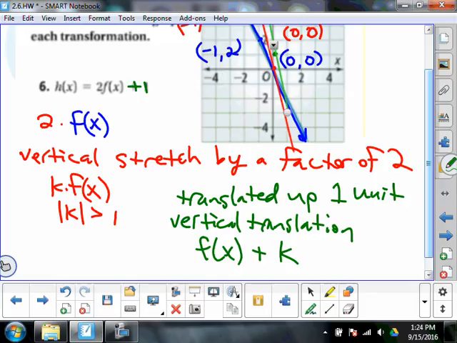Translations. Now, amongst the translations, there's vertical translations, and there's probably another type too, and maybe we'll get to that. So number 6, describe and graph. We have a vertical stretch by a factor of 2 and also vertical translation up 1 unit. Okay.